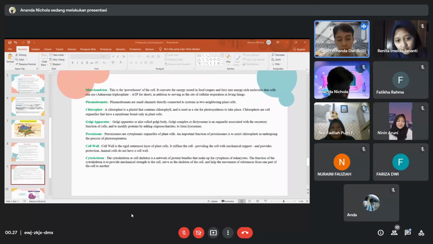Next, peroxisome. Peroxisomes are cytoplasmic organelles of plant cells. An important function of peroxisomes is to assist chloroplasts in undergoing the process of photorespiration.